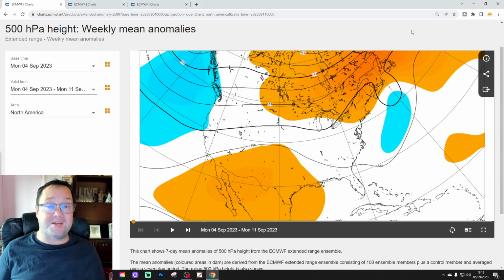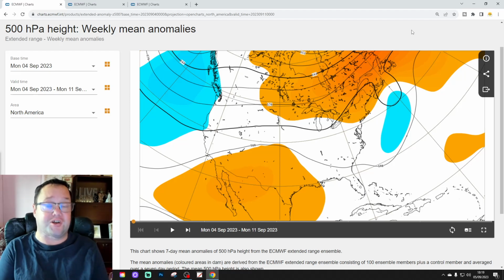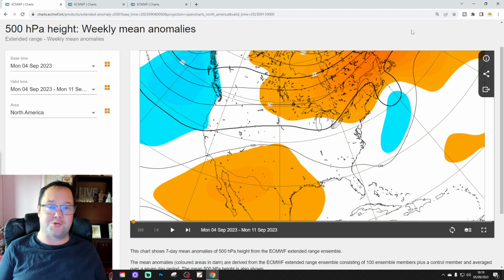We're going to have a look at the ECMWF extended model for today's second video with a USA focus. So this is the extended USA forecast. I shall get on with that for you in a moment.